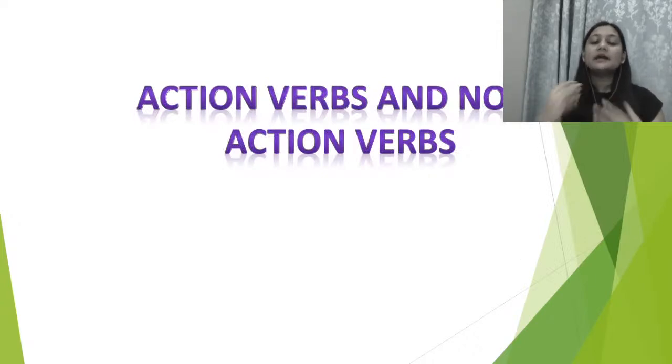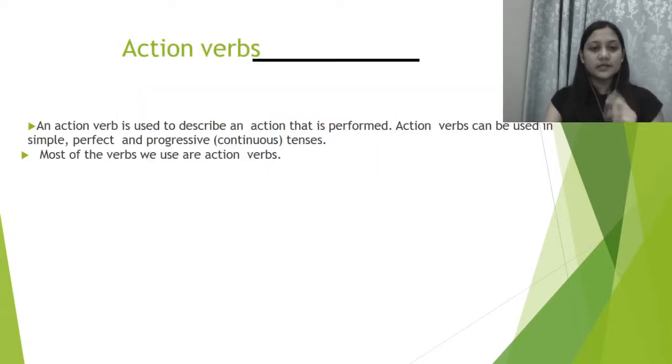Now, another important thing: in the beginning of the session only, I have told you that there are two types of verbs, action verbs and non-action verbs. Now let's check them individually. An action verb is used to describe an action that is performed. Action verbs can be used in simple, perfect and progressive, that is continuous tenses.